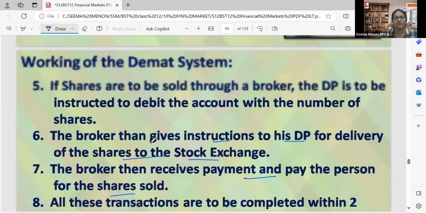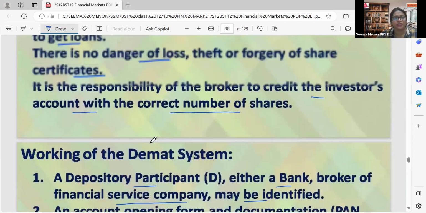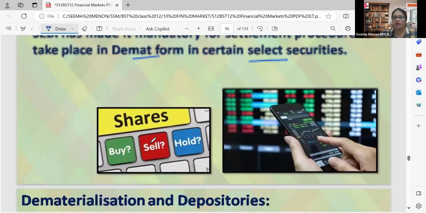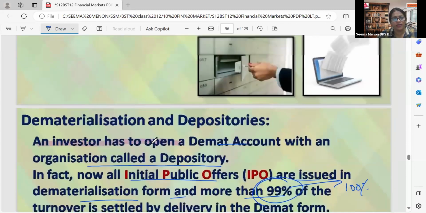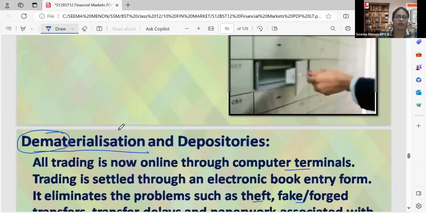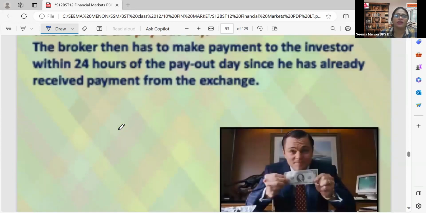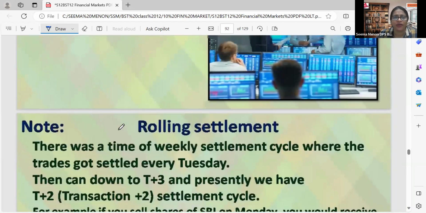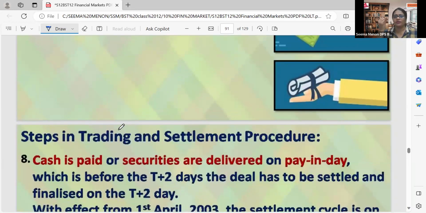Now let's discuss one by one the trading procedure and the settlement of eIPO transactions or the online trading system. This will be a 6-marker question, very, very important. Who is a depository? 3-marker question. Depository participant, that will be a 3-marker question. Working of demat account, it can be a 3-mark or 4-mark question.